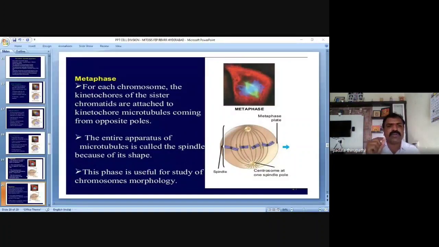The kinetochore is the place where the microtubules from the plant cell or the spindle fibers from the animal cell attach. They attach to the kinetochore. These microtubules or spindle fibers come from opposite poles. The entire apparatus of microtubules is called the spindle because of its shape.